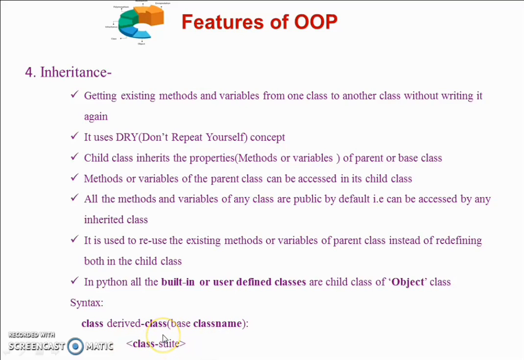In a normal class, we do not provide parentheses, because we simply write class as a keyword followed by the name of the normal class or base class and then a colon. But for the derived class, you have to use these parentheses, which contain the name of your base class, which is the parent class of the derived class.